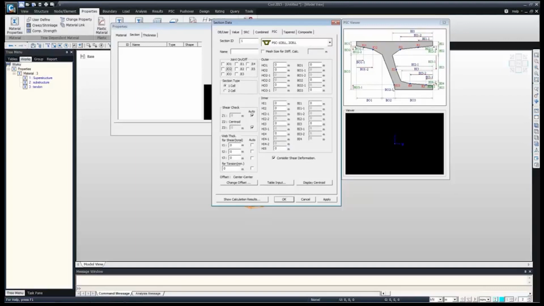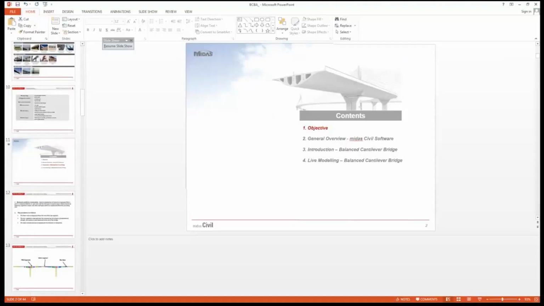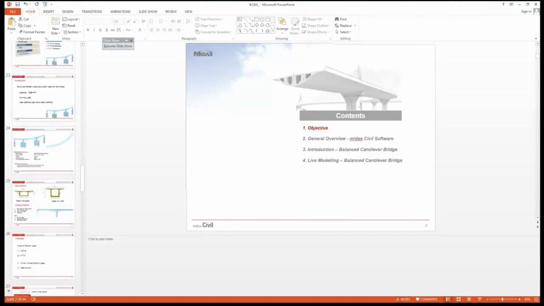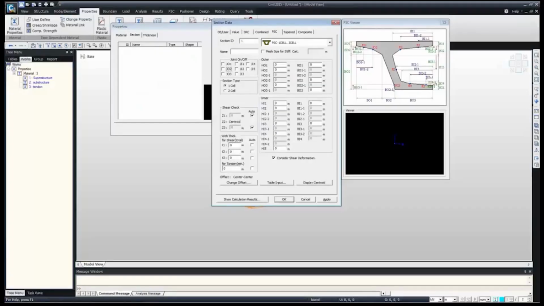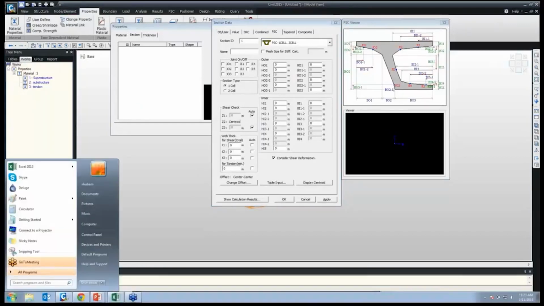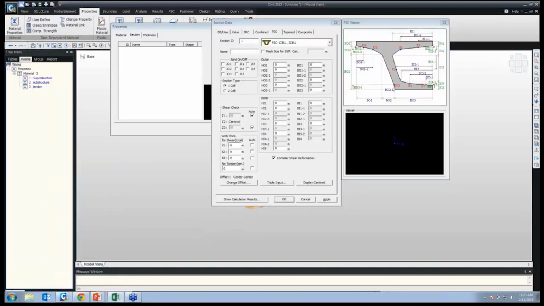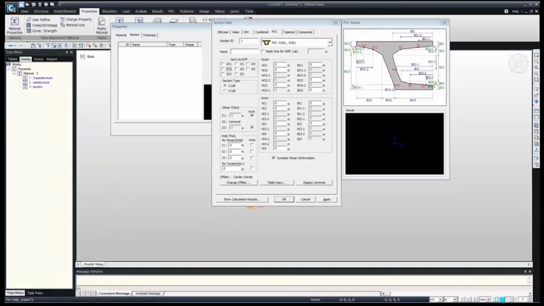So if I move back to the presentation, I'll show the section again. So this is our section which we're going to use today. These are the two sections which we'll be using today. First is the near mid-span section and second, near the internal pier. Both of these are single box sections. So let's move back to Midas Civil. Just a second. So we will be defining PSC 1 cell, 2 cell.